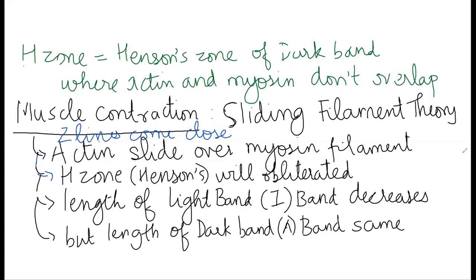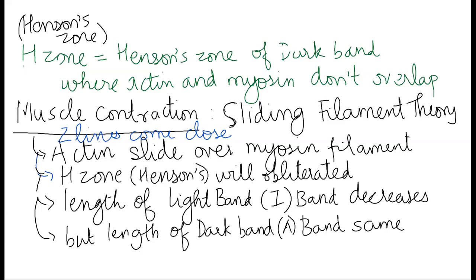So sometimes they draw a diagram, and in the diagram you have to see whether it is contracted or relaxed. So अगर मुझे H zone दिखता है, if I see an H zone, okay. So people are asking me, how does light band reduce in size?